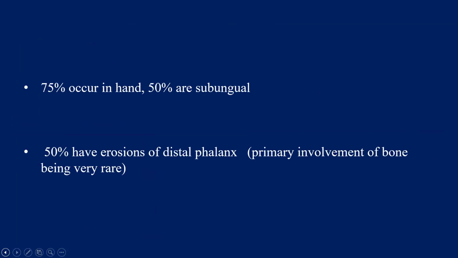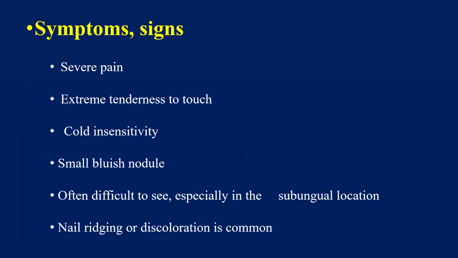Yes, it is most common in the hand, and most of the time it is subungual, meaning underneath the nail or nail bed. 50% of all lesions have erosions of the distal phalanx, primary involvement of bone being very rare. It is not arising from bone, but it is eroding the bone.